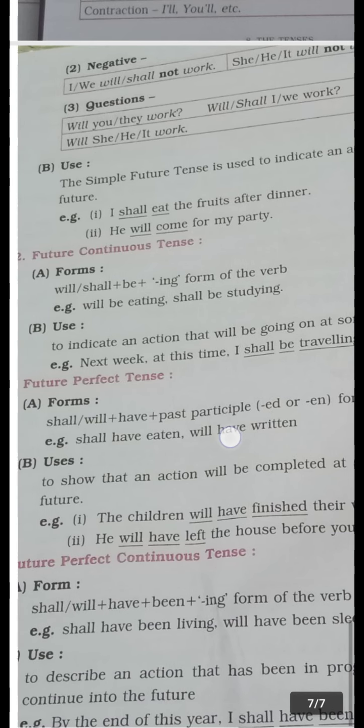Okay. Then the last tense, future perfect continuous tense. What is the form? Subject plus will/shall plus have plus been plus the ing form of the verb plus object. He will have been writing a letter. Then, the use: future perfect continuous tense shows an action going on over a period of time, and that will end in the future.